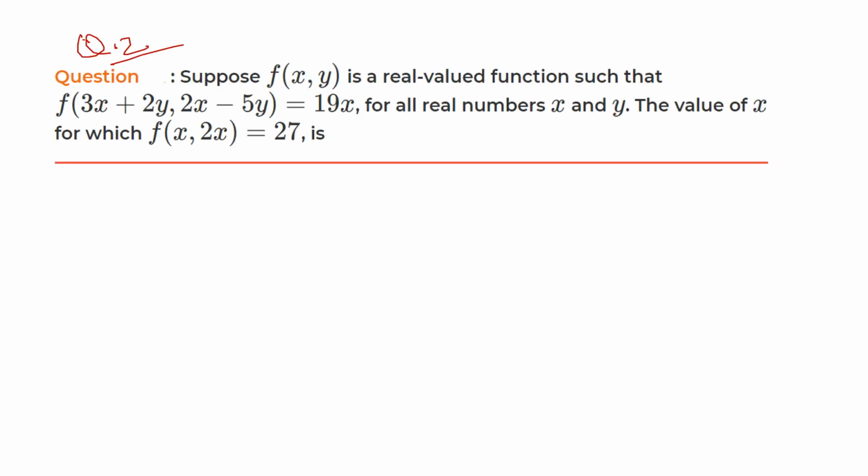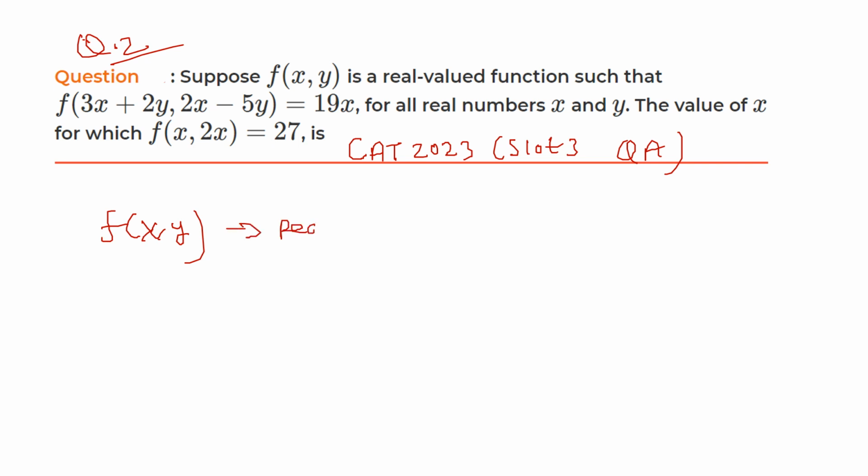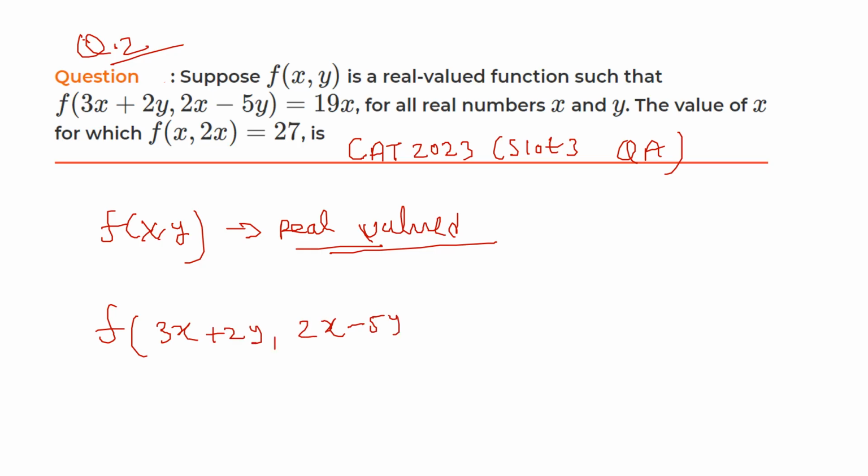Now question number 2. This question is also from CAT 2023, slot 3, QA section. Suppose f(x, y) is a real valued function such that f(3x plus 2y, 2x minus 5y) equals 19x for all real numbers x and y.